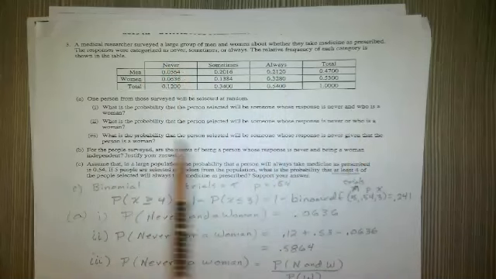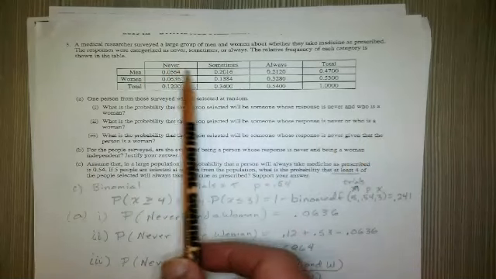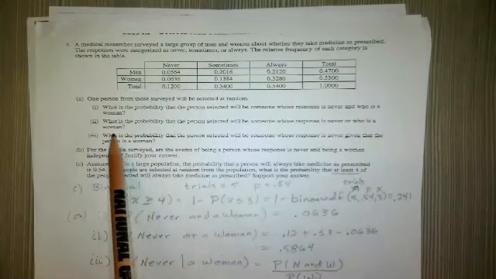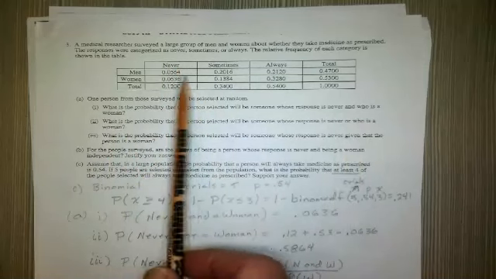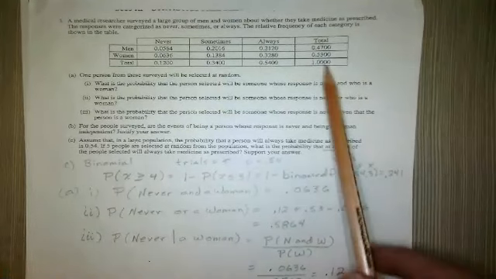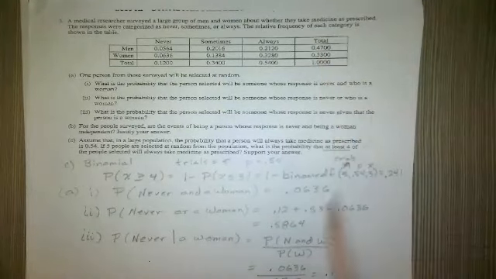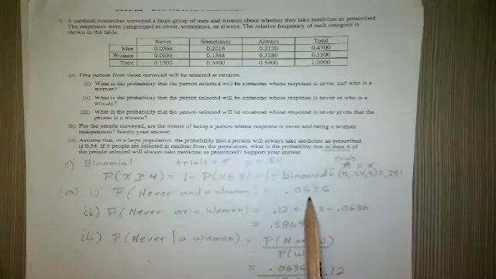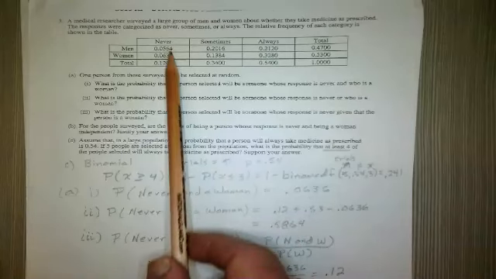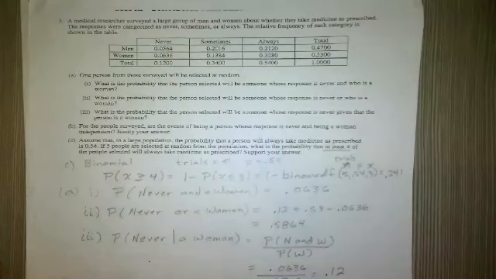Or means to add. So we're going to add never, this column, these two numbers, or is a woman with these three numbers. The only problem there, and it's not a problem, is this overlap. So we're going to add this plus this plus this plus this. The way I did it, and the way the book and most things show it, is you take the probability of women, which is 0.53, plus the probability of never, 0.12, minus the overlap, what we just found with the and. So you can add and subtract, or I could have just added these four numbers, still get the same answer.